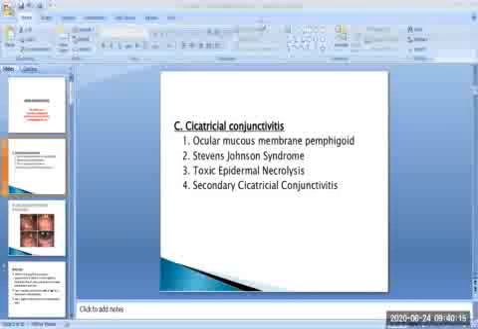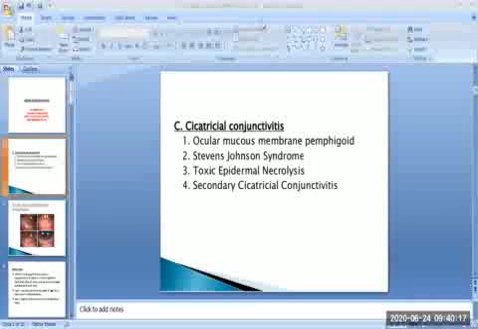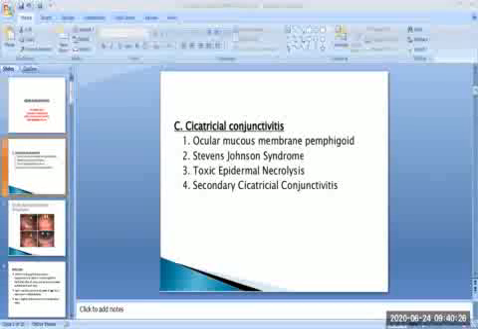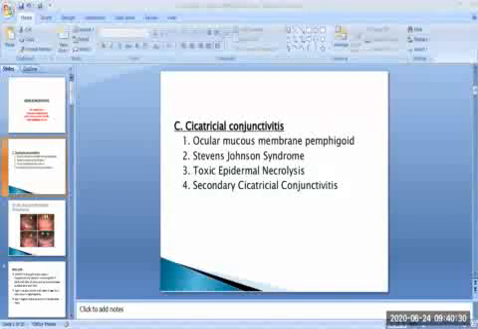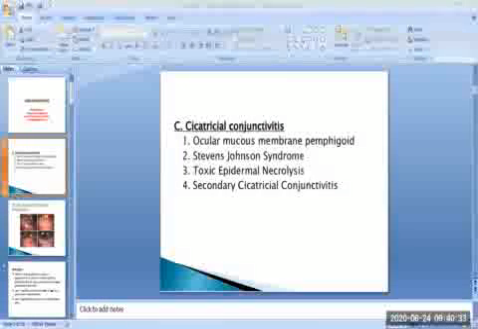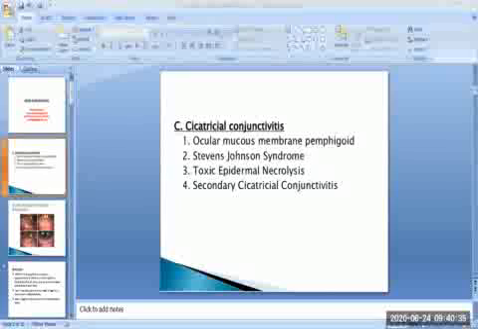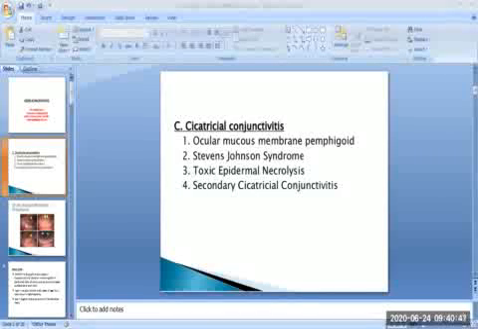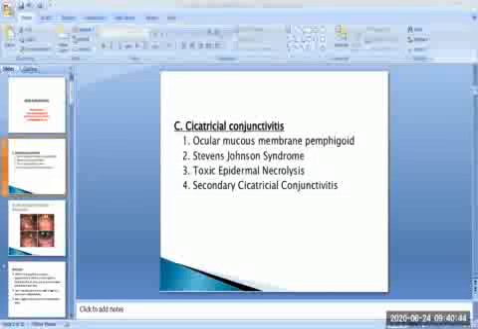Today in this session, we will discuss a new type of conjunctivitis, which is cicatricial conjunctivitis. Under this topic, we will study four other topics: ocular mucous membrane pemphigoid, Stevens-Johnson syndrome, toxic epidermal necrolysis, and secondary cicatricial conjunctivitis.